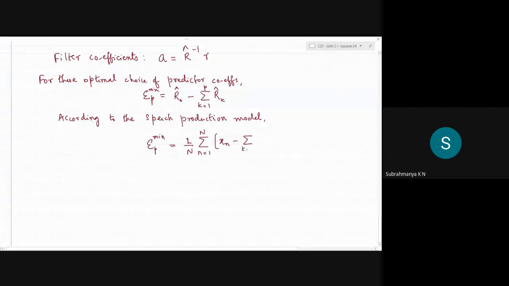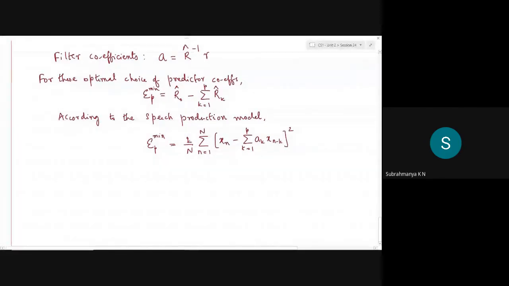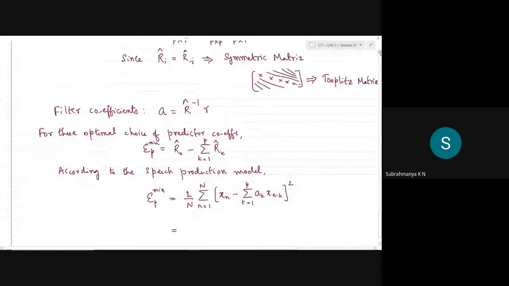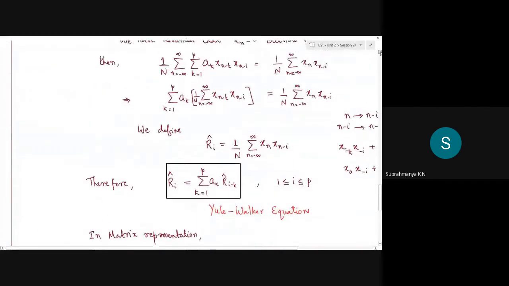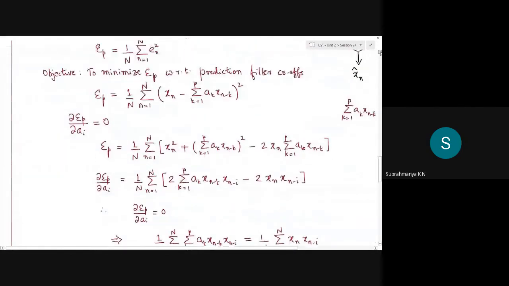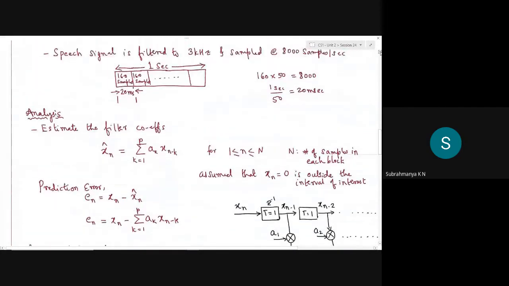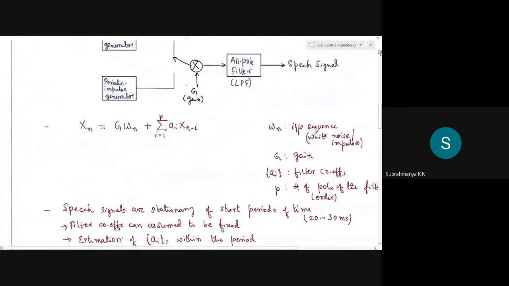The predicted sample is the linear combination of all the previous samples, as written earlier. This will be minimum because we substitute the filter coefficients taken from the Yule-Walker equations I wrote earlier. Let me get back to the mathematical model I drew earlier.